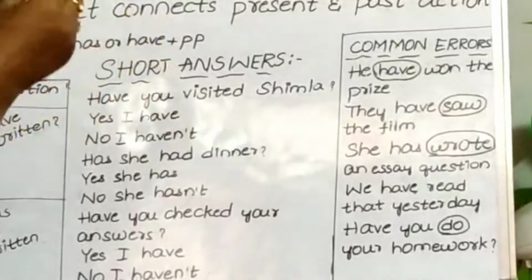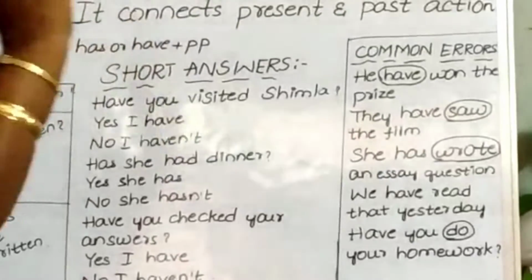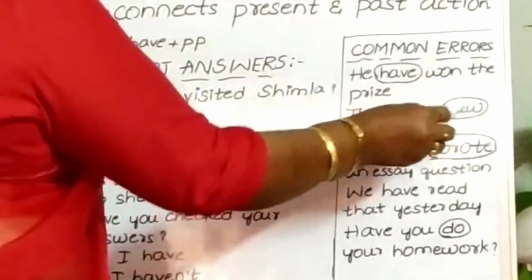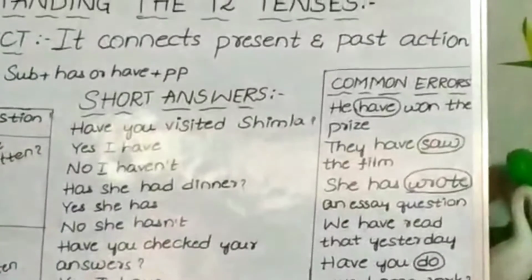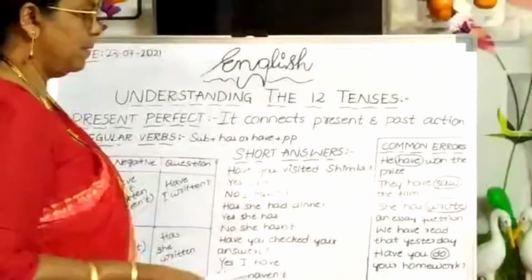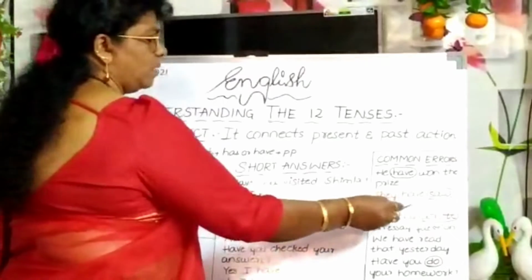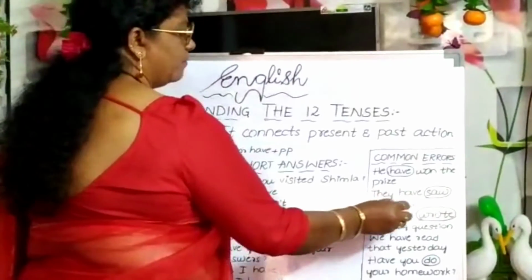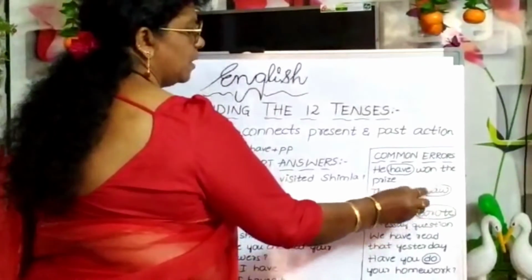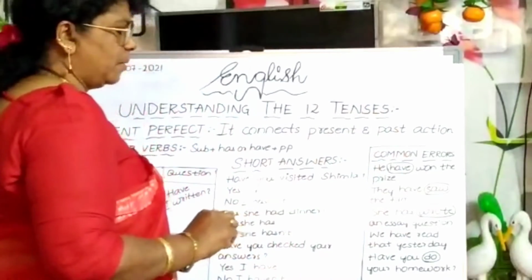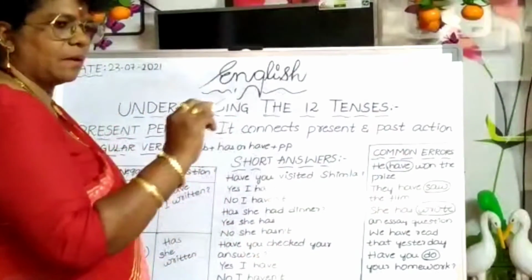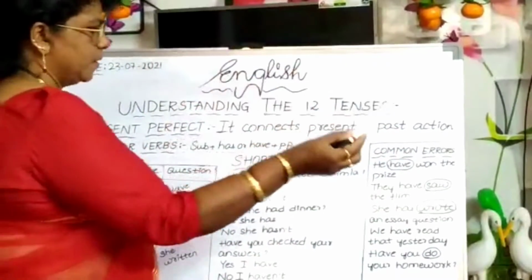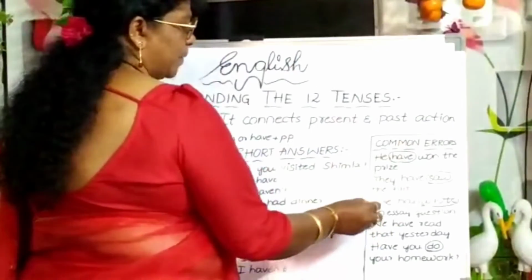Common errors sometimes occur while speaking, particularly among students and parents: knowingly or unknowingly, instead of have and has, they will use either of them. Then, "They have saw the film." This is wrong. Why? After have, we are supposed to use the third form of the verb. See, saw, seen, seeing. So the third form only is to be used here.